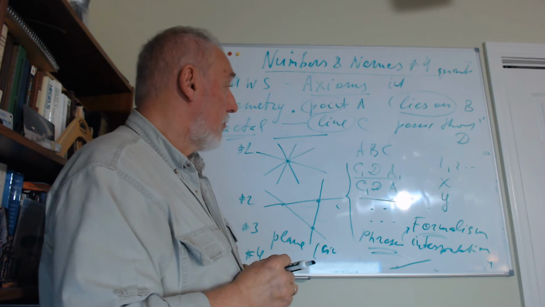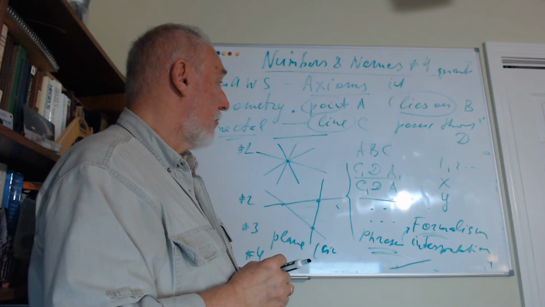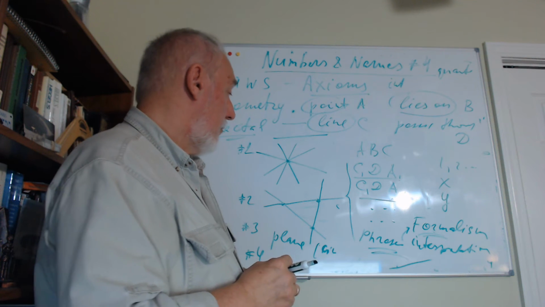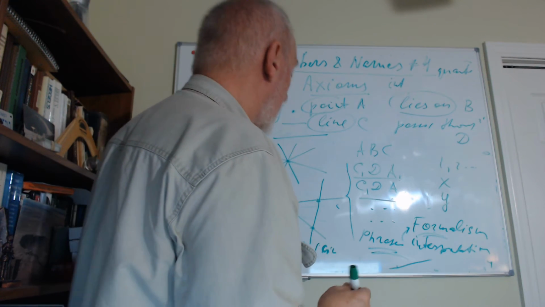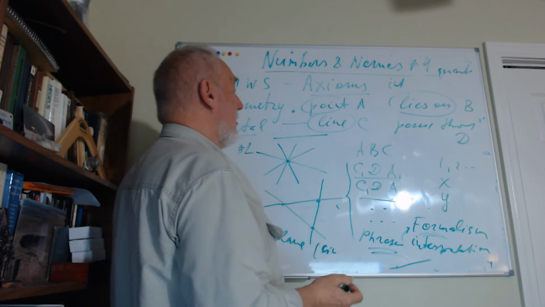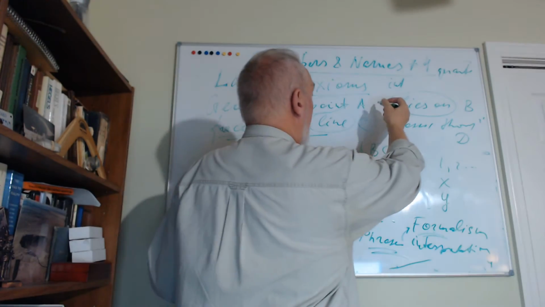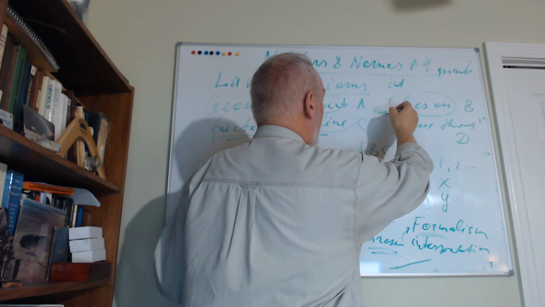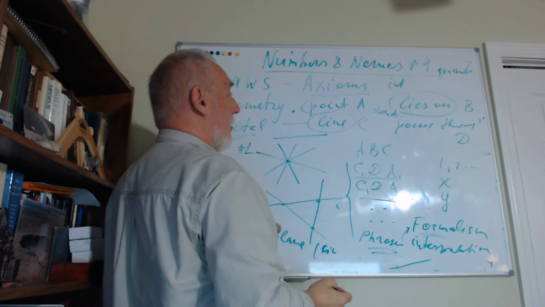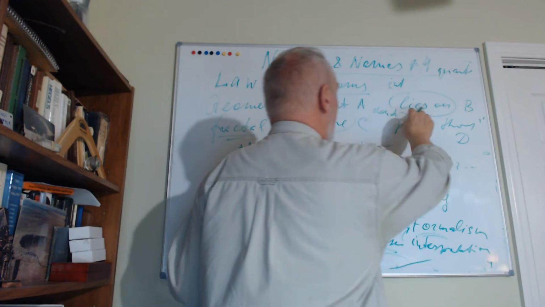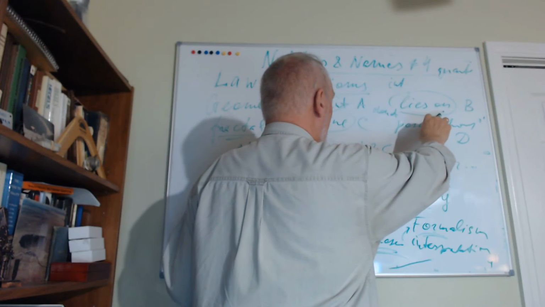Replace A, which is a point, with something else. Replace the meaning behind the word A. Like donuts. Yeah, why not? Let A be donuts. Donuts on trays. That's a good one. Donuts on trays.